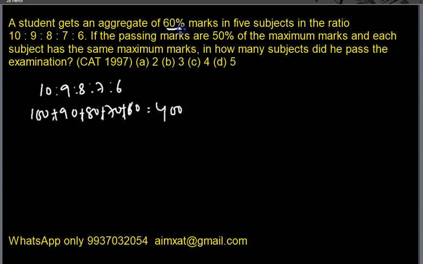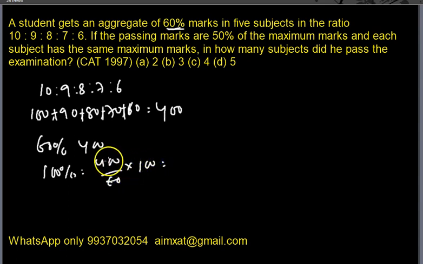But this is 60% marks. So if 60% is 400, how much is 100%? It's 400 by 60 into 100. 60% is the 400 total marks that he has scored, so the maximum marks will be 400 by 0.6, that is approximately 667. Now this is the maximum marks, or the total marks.